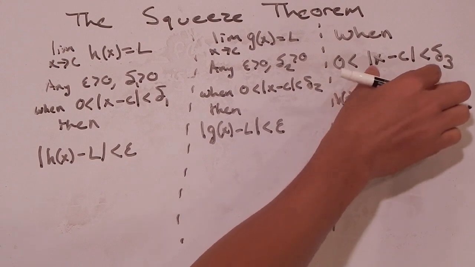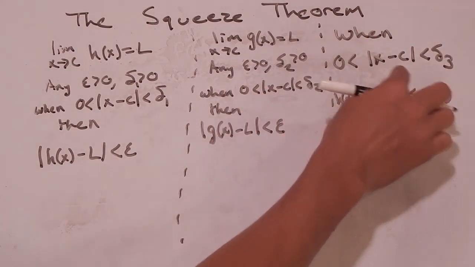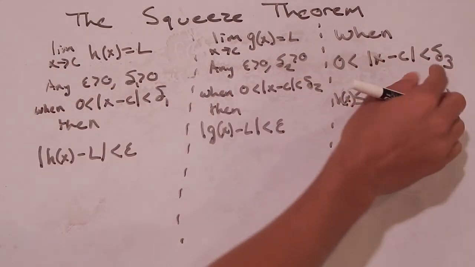So what is this saying? That means on some interval, because this is an assumption we make, on an open interval except at c, that this statement is true, so I'm just defining that interval to be of size delta 3.